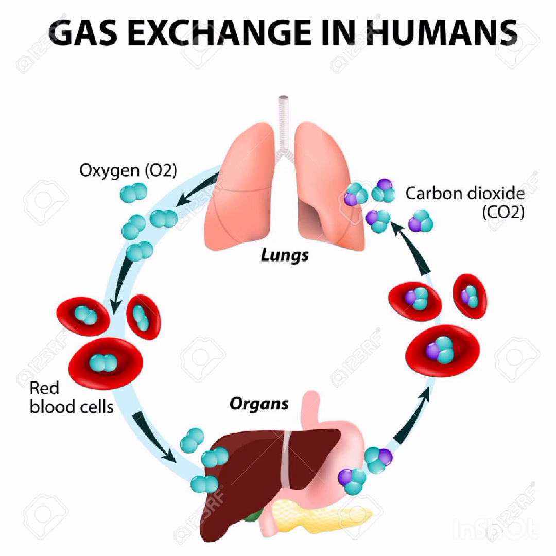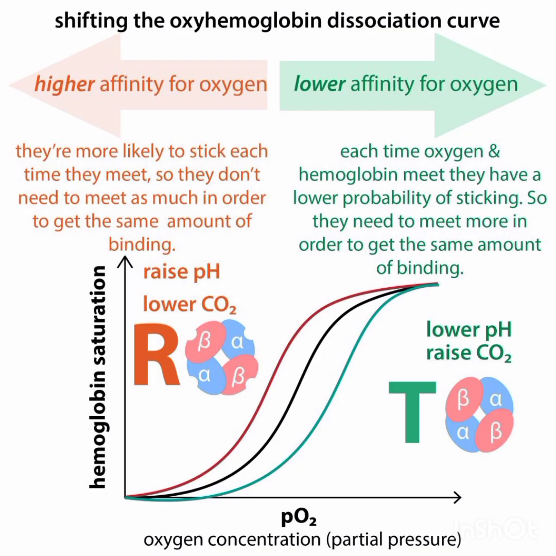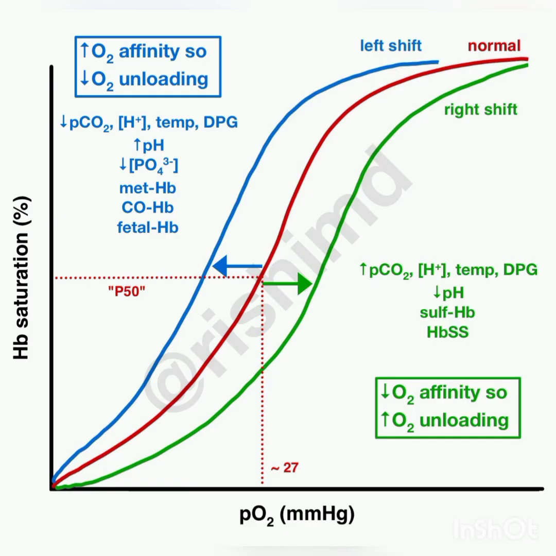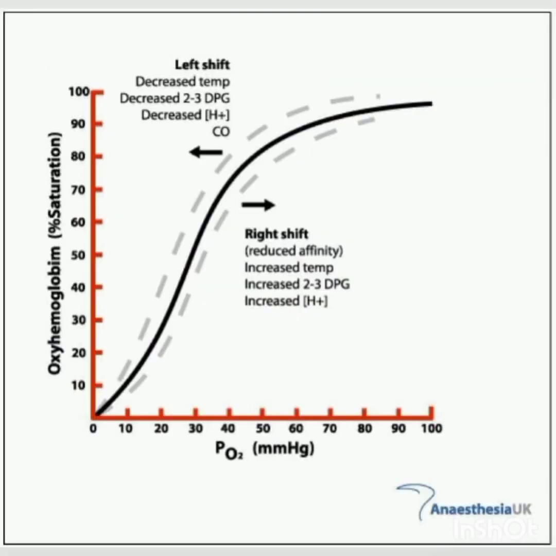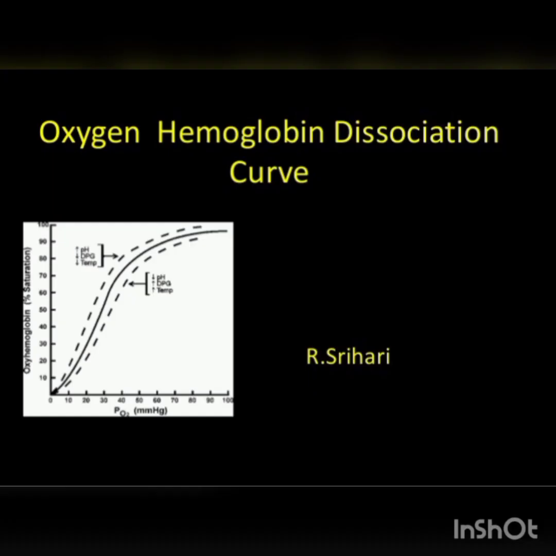The oxygen dissociation curve describes the relationship between the partial pressure of oxygen and the percentage of saturation of oxygen. The partial pressure of oxygen is shown on the x-axis, and the percentage of saturation of oxygen is represented on the y-axis. The curve is sigmoid or S-shaped. When O2 pressure is low, the percentage of oxyhemoglobin formed will also be lower.